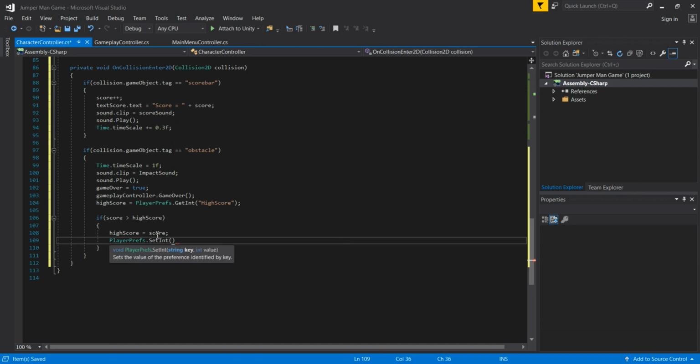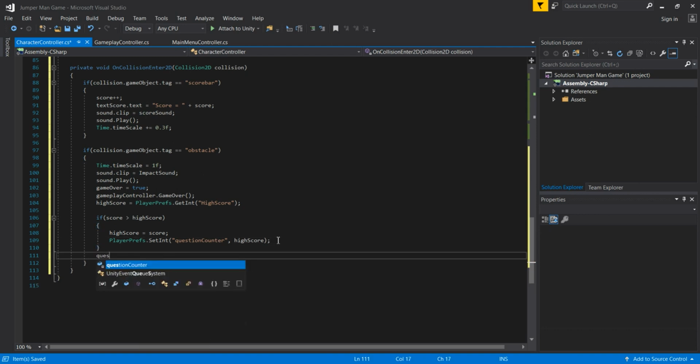Instead of GetInt, we set our integer by string key, which is going to be questionCounter by hard coding. There is a lowercase q because we wrote that variable in lowercase at the beginning, and then the second parameter is the integer value, which is simply the high score that we have created.